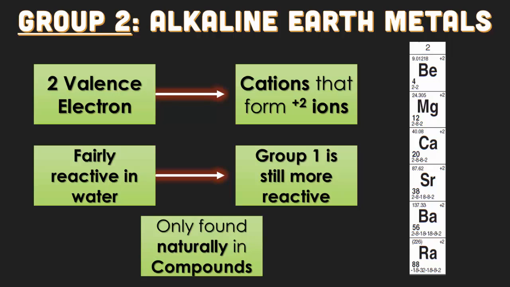And then they're only found naturally in compounds, and they're called alkaline earth because we find most of them in the Earth's crust. Yep, and also you can find a lot of these in our bodies. Like magnesium is found commonly in plants, but calcium is found commonly in our bones.